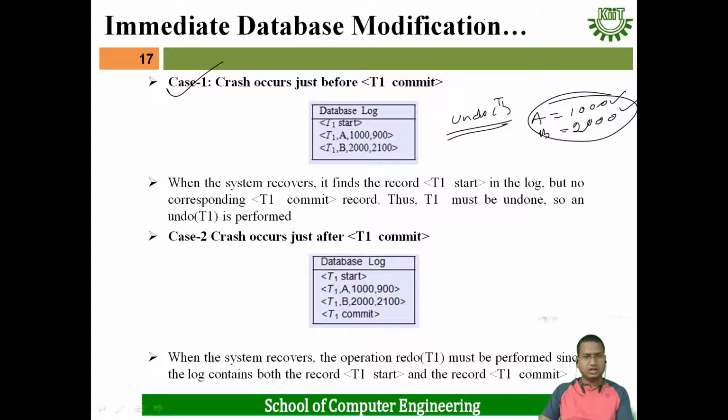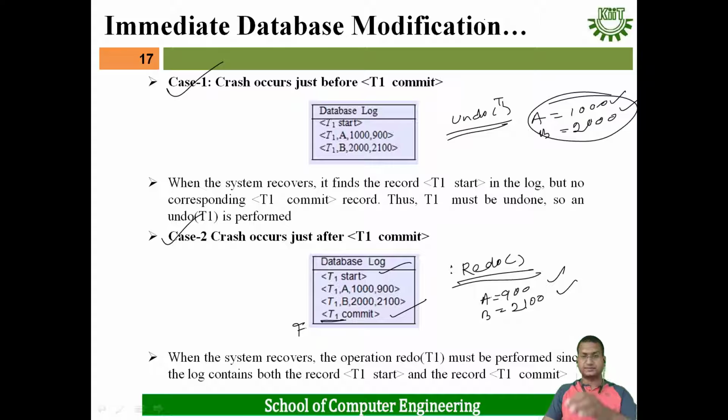Okay, and case 2: crash occurs just after T1 commits. Here T1 start is there, T1 commit is there. Then just after T1 commit, the crash occurs, failure occurs. That means in this case we have to do the redo operation. Why? Because for the T1 transaction, both start and commit statements are there. Whenever both start and commit statements are there for a particular transaction, at that moment we have to perform the redo operation. After redoing, the value of A will be 900 and the value of B will be 2100. These are the updated values or new values.